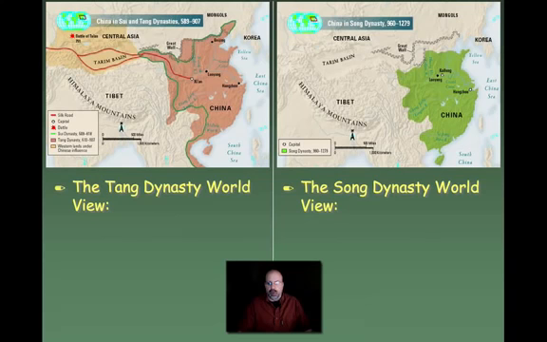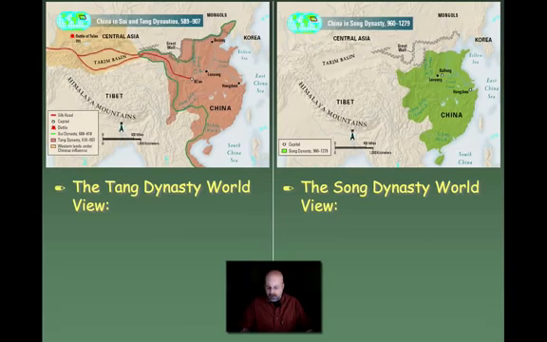Now, if you take a look at the two maps, you can see the Sung dynasty is clearly smaller than the Tang dynasty. And why that's important is because of the historical changes that were taking place. But also, the worldviews that both dynasties had were somewhat different.